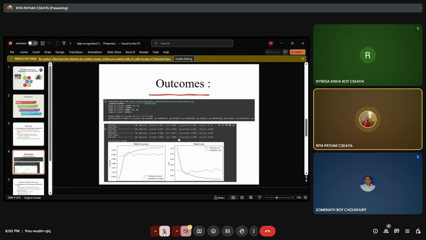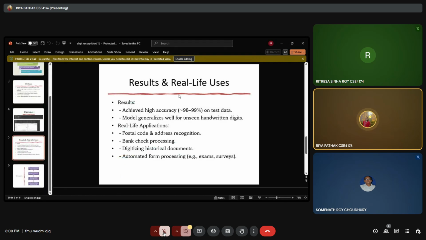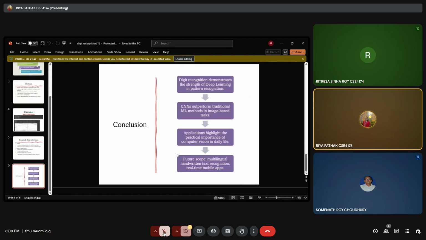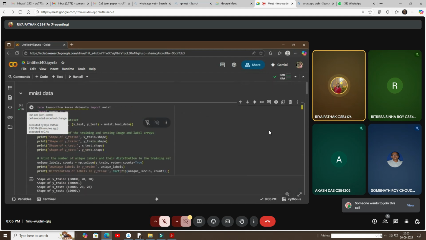Now these are the outcomes. The first outcome is about training the machine model. We are training the 60,000. Here it is written as shape of x_train 60,000 and y_train 60,000. Then we are getting the results of only 10,000. The second one is the accuracy of the model. Here we are getting 99% accuracy, and these are the results in real life uses, and this is the conclusion.